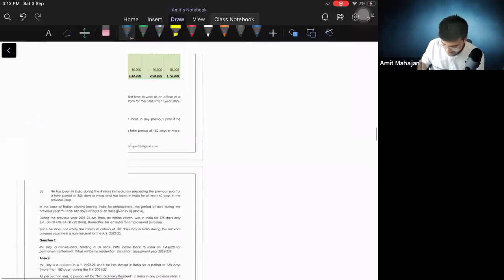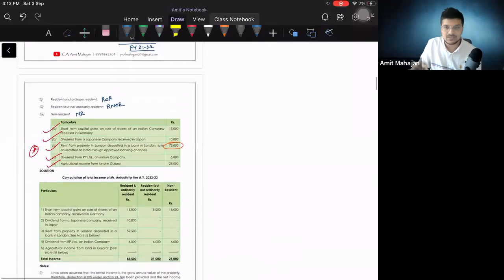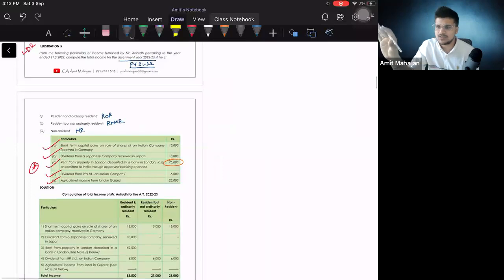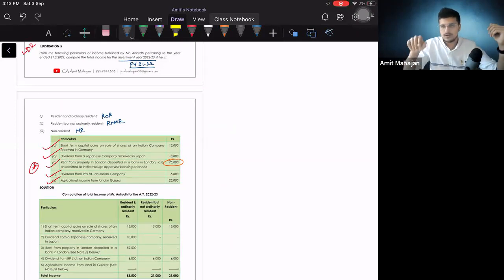Now we are going to go ahead with the new topic, that is house property. Easy topic, house property. Now I'll tell you how we are going to go ahead with this. I'm going to take a revision of house property. Of course, it won't happen today. Tomorrow also I'll spend some 45-50 minutes to complete the house property revision, and then we will finish the questions of house property. Now you'll ask me, why are you spending so much time on residential status and house property? Because house property and residential status are easy and scoring.